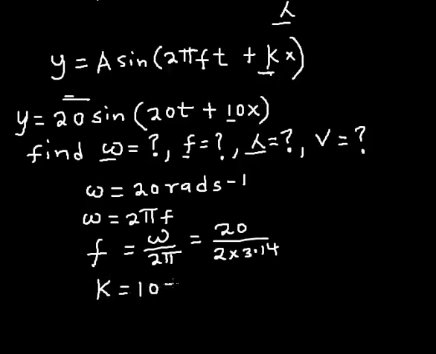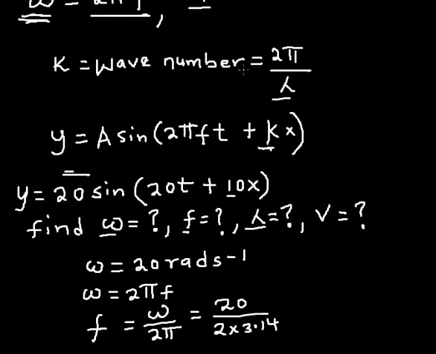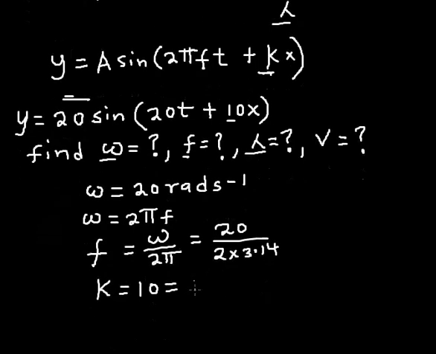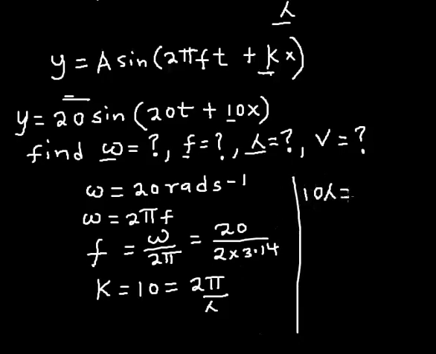And how is it related to the wavelength? We know that the wave number k is always equal to 2 pi all over wavelength. So if I cross multiply, I'm going to have 10 multiplied by the wavelength equal to 2 pi. That way, the wavelength is going to be equal to 2 pi divided by 10. So you can break this down and get your answer.